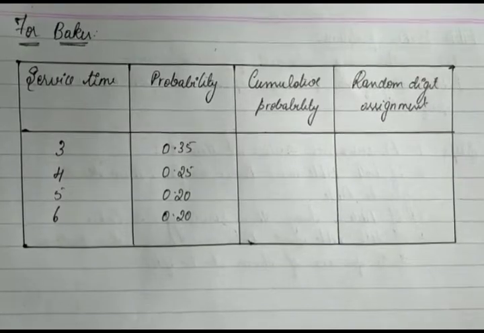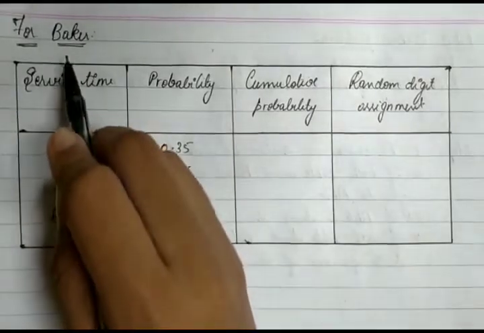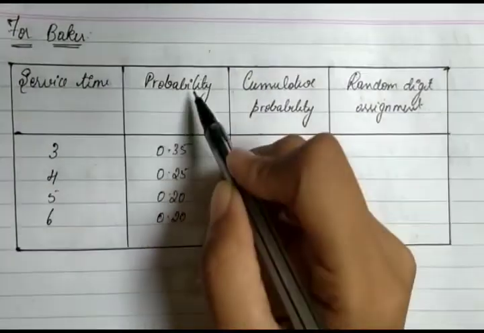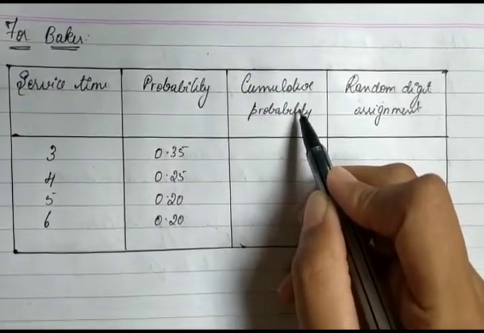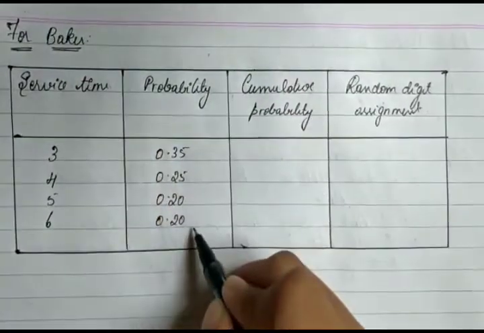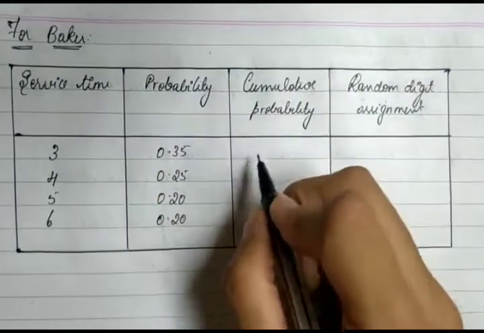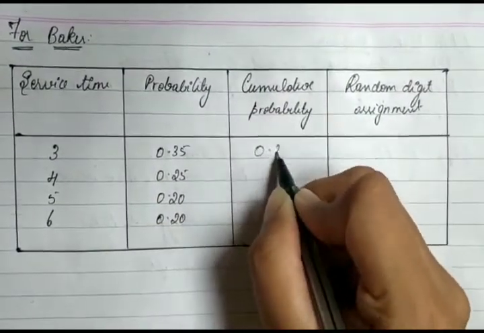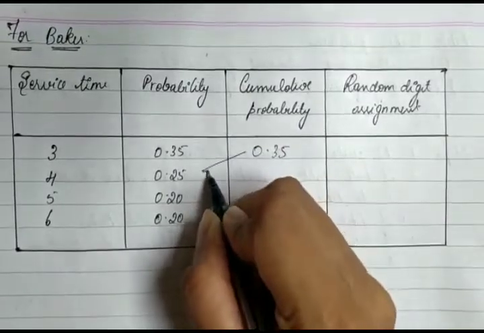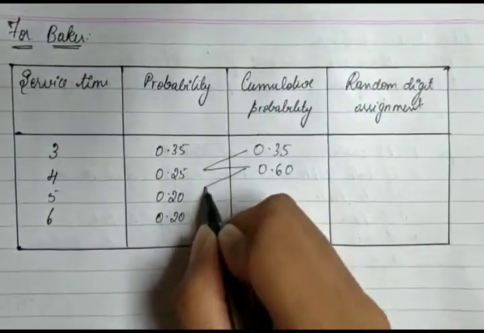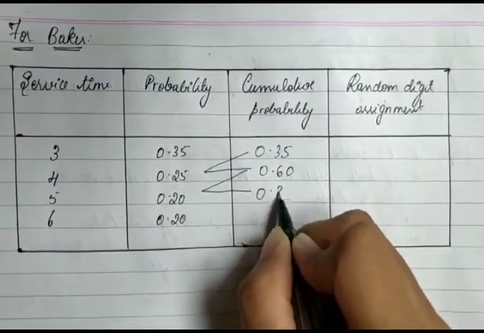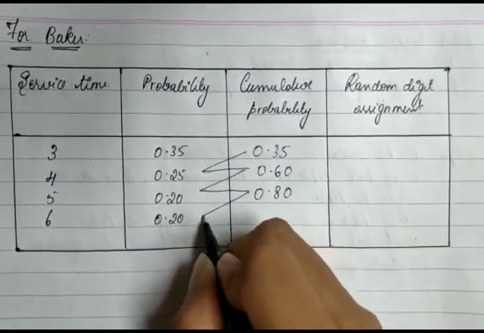Similarly, we calculate the service time distribution for Baker, where the service times and the corresponding probabilities are given. To calculate the cumulative probability, we add these probabilities. First we write the same value, 0.35, then add 0.25 to get 0.60, then add 0.20 to get 0.80, and then add 0.20 to get 1.